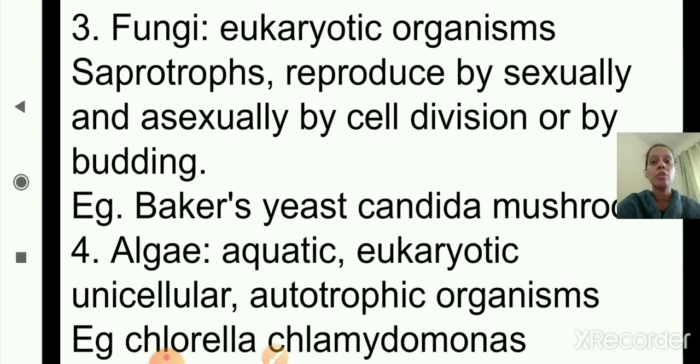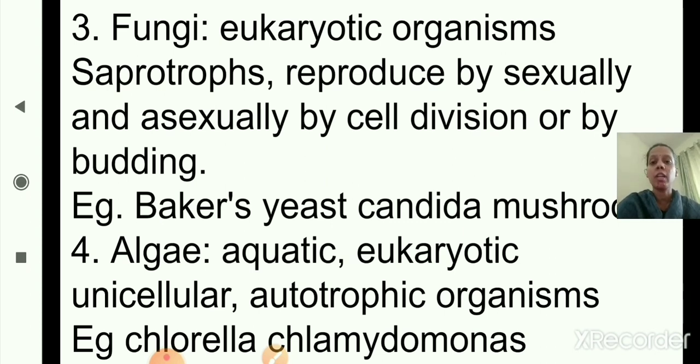Fungi are eukaryotic organisms and saprotrophs, as they are dependent on dead and decaying organic matter. They reproduce sexually or asexually, by cell division or by budding. Examples are baker's yeast, candida and mushroom. So this is about fungi. These are the characteristics.